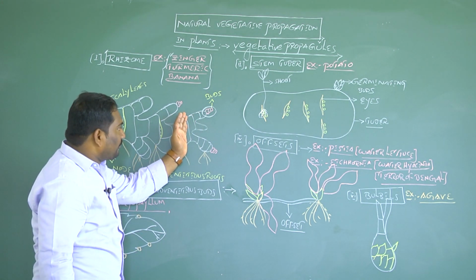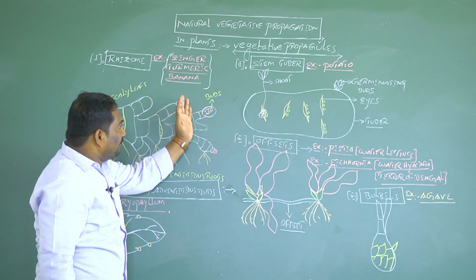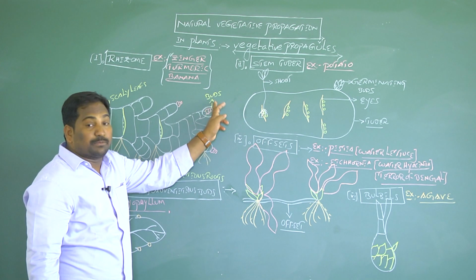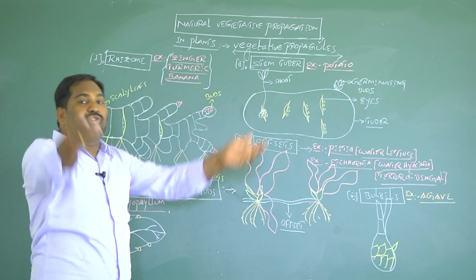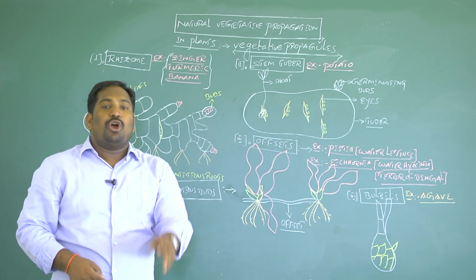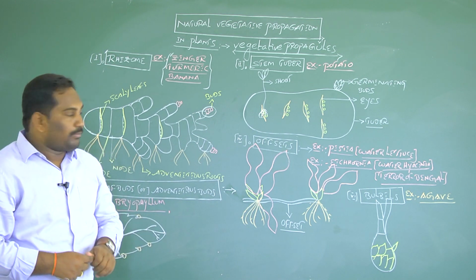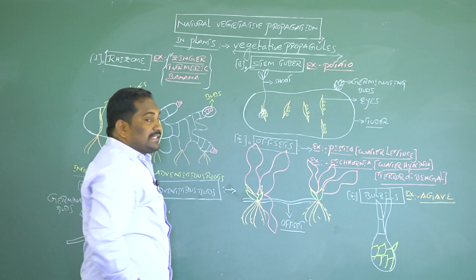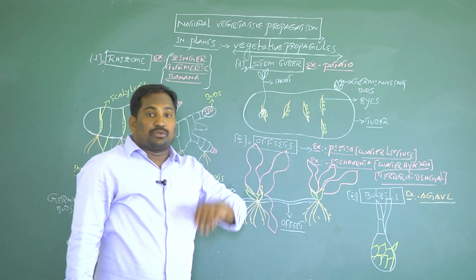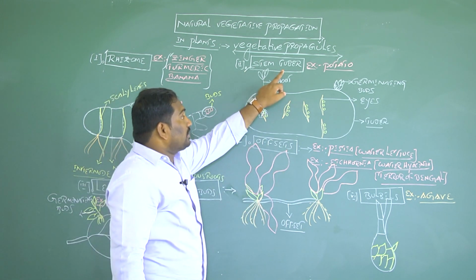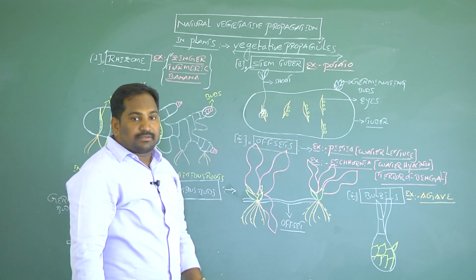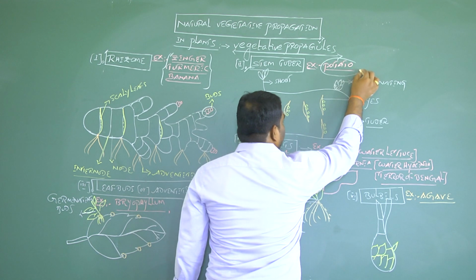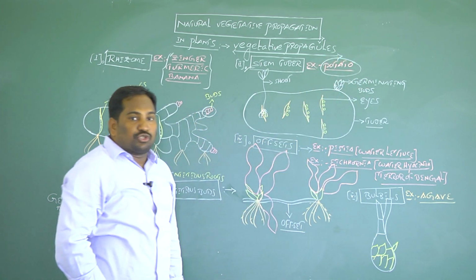From a parent rhizome with buds, if it is detached from the parent rhizome, each rhizome piece with a bud germinates into a new rhizome by the process of vegetative propagation. The second important vegetative propagule for vegetative reproduction is stem tubers, simply called tubers. Example for stem tubers: potato. The scientific name for potato is Solanum tuberosum.